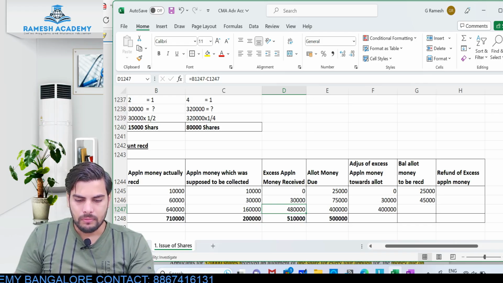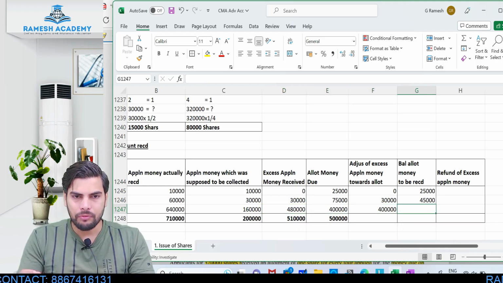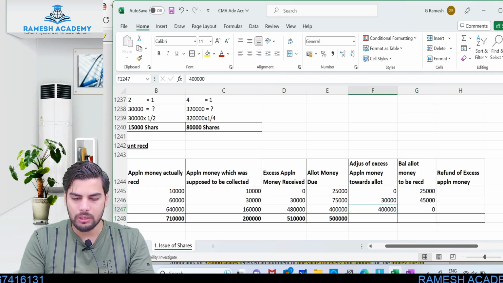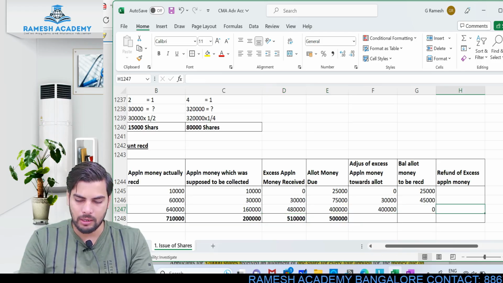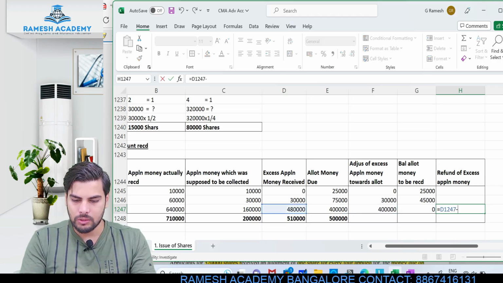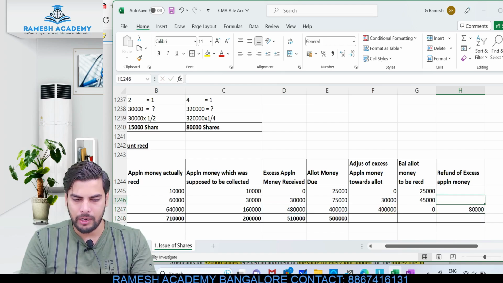Now, out of this, the entire 4 lakh rupees will get adjusted from the allotment money. Will I be receiving anything from the shareholders at the time of allotment? No, I need not receive anything from the shareholder because it is already adjusted from this 4 lakh 80. Even after adjustment, 80,000 rupees will still be left over in the excess application money. So this 80,000 is what I need to refund. Out of this 4 lakh 80, I adjusted 4 lakh, and the balance 80,000 is what you need to refund.